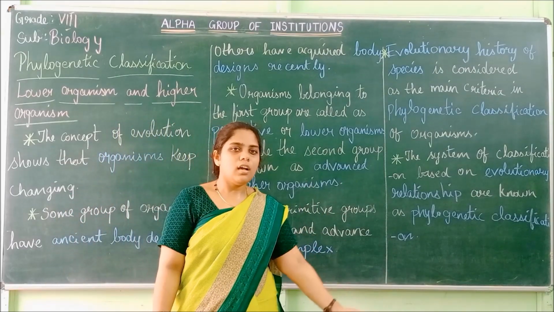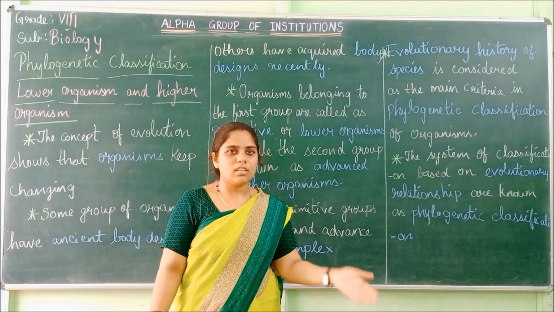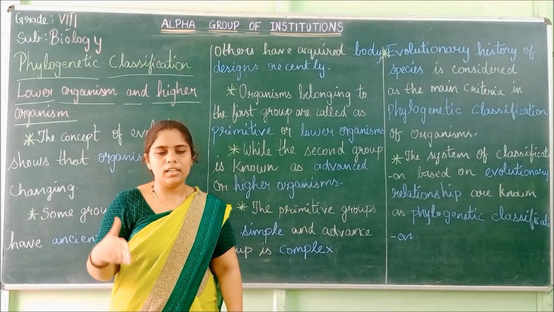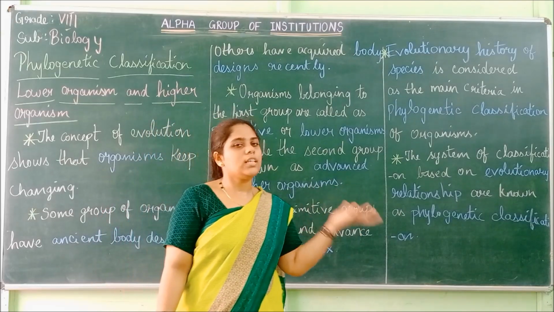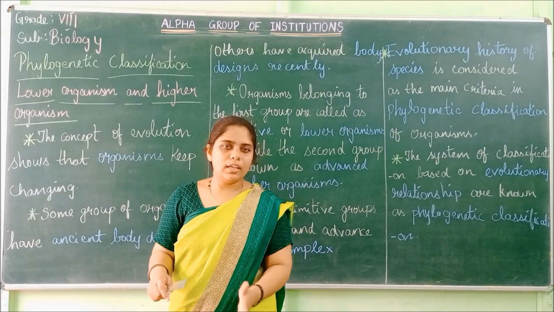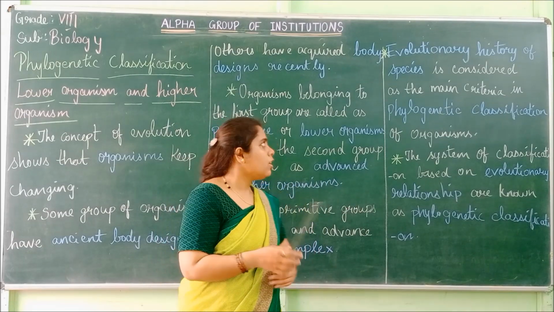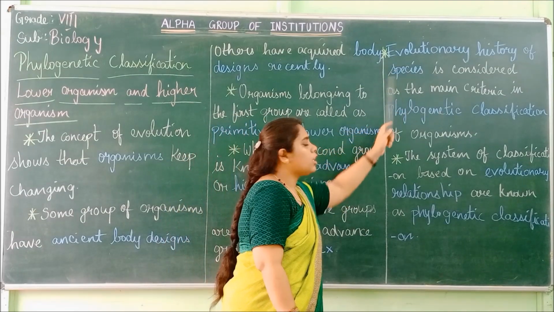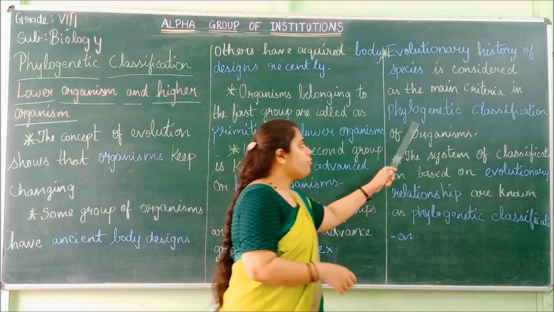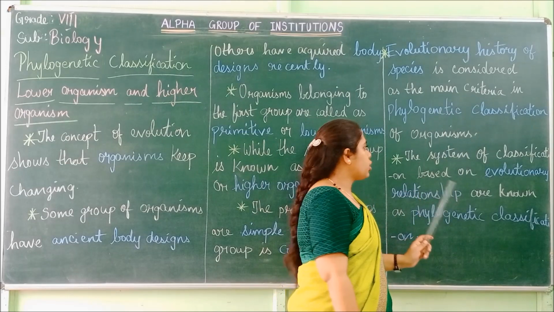Whether it is a lower or higher organism, whether any bodily changes have evolved recently or it has remained the same since the past, based on that only the phylogenetic classification is made. So the evolutionary history of species is very important in phylogenetic classification.